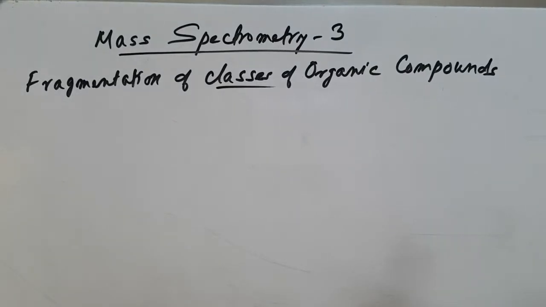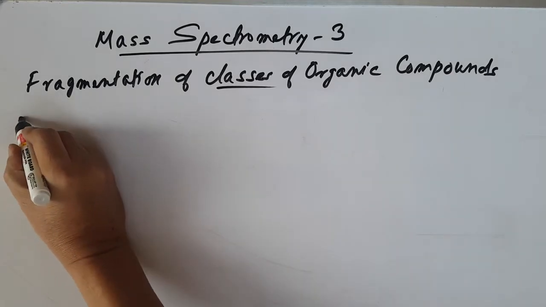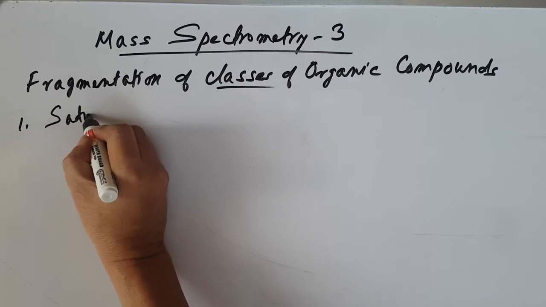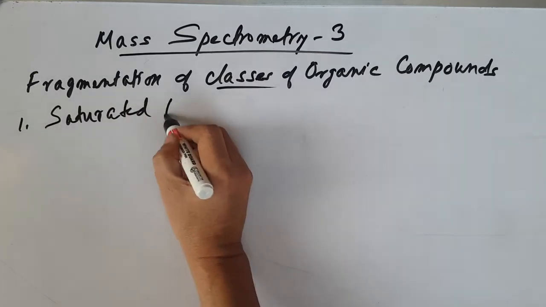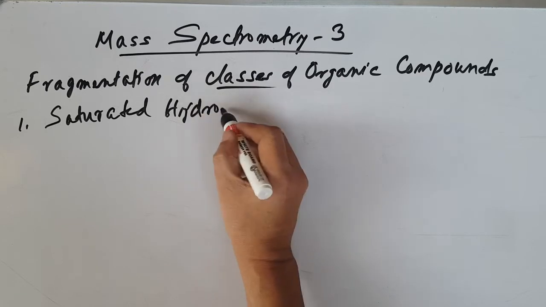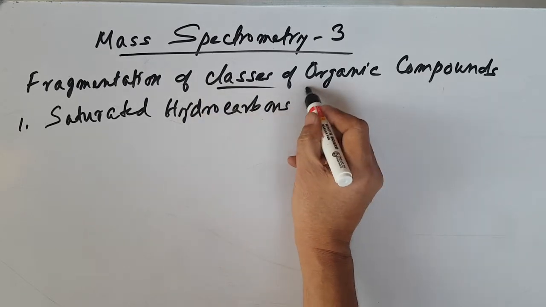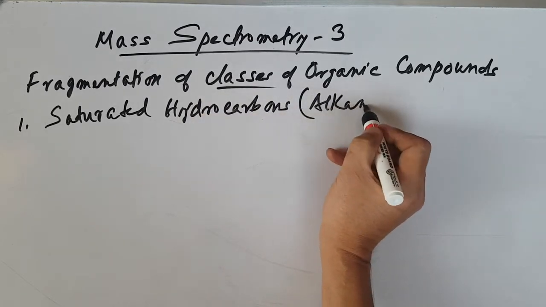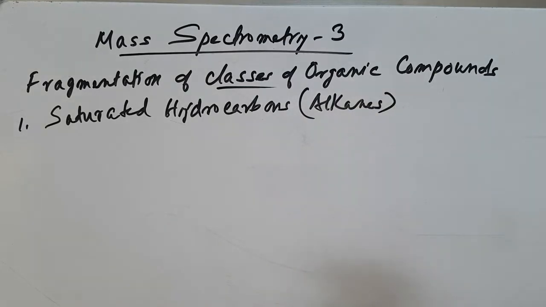Good morning, everybody. So today let us have the class on fragmentation of classes of organic compounds, in continuation of the classes on mass spectrometry. So here we can discuss fragmentation of classes like, first one, hydrocarbons. Let's see first saturated hydrocarbons, like say alkanes. So how alkanes undergo fragmentation in the mass spectrometry.